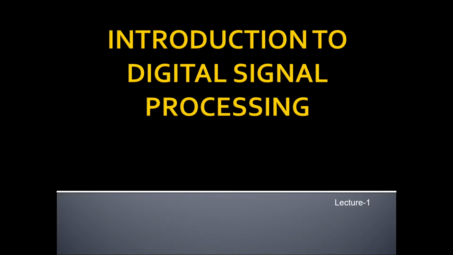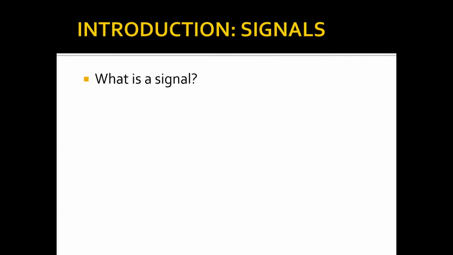In today's video lecture, we are going to study the introduction to digital signal processing. What is a signal? It is a function of one or more variables which conveys information on the nature of the physical phenomenon. The function may depend upon one or more variables.